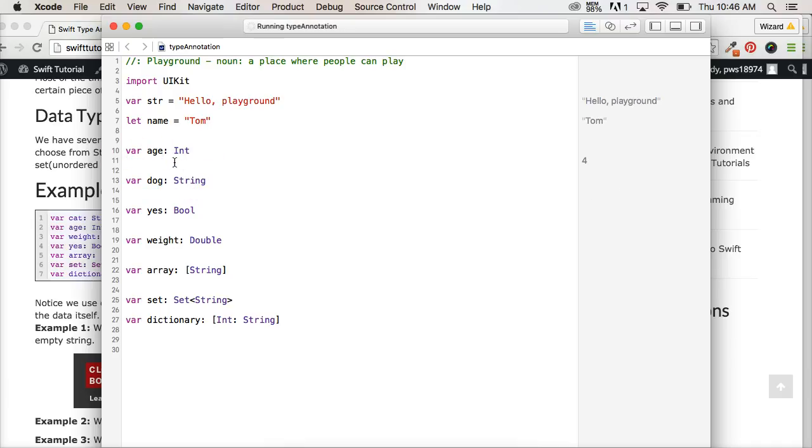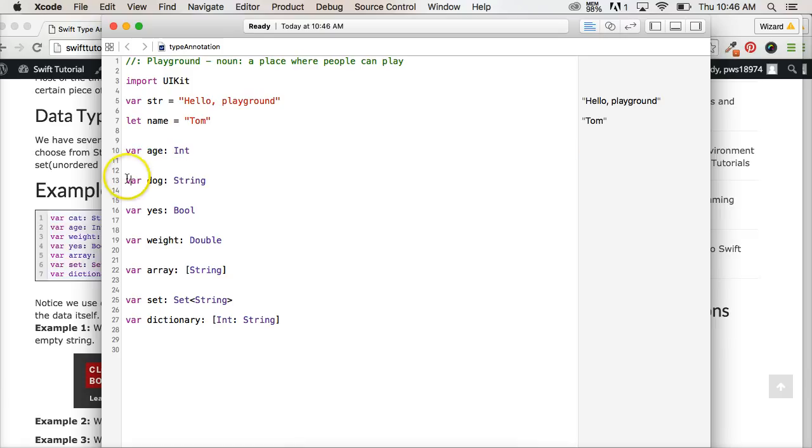So when we have a variable, or I should say a constant, where we don't actually have data yet or a value yet, we have to initialize it in our program for it to work. So we say, hey, we're initializing the variable here, age, and we're saying it's going to be an integer.